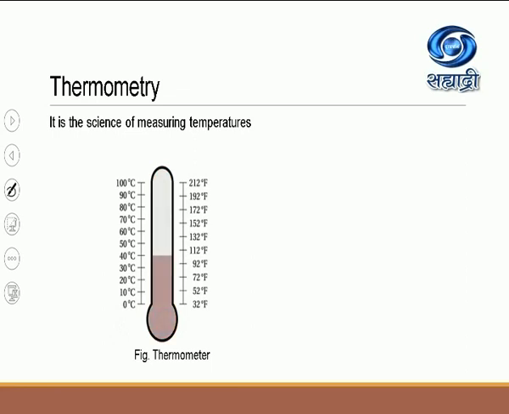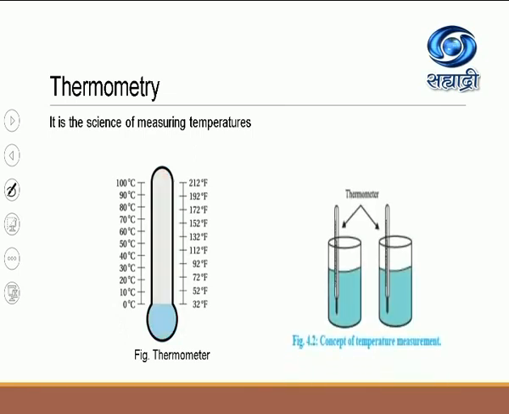So here we are showing in the diagram, the picture, that thermometry is the branch of science that deals with the measurement of temperature, with different scales that are possible. The temperature can be measured in degrees centigrade as well as degrees Fahrenheit. Now, how is the zeroth law important? Because as I told you earlier, it enables us to define the concept of temperature scale, and it enables us to use the thermometer to compare the temperature of different liquids.